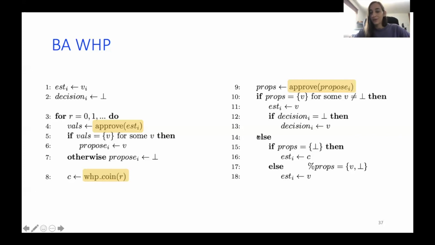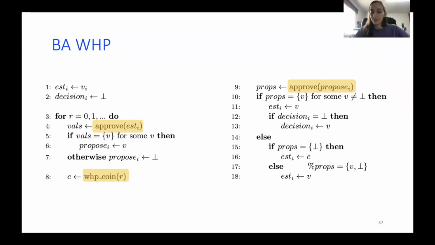So where the common coin comes into expression is here. We can have processes both in this section and in this section. In this case, once again, we know that every process that reaches line 17 will reach it with V and bottom, but it would be for the same V, because we only had two possible values in the prover.